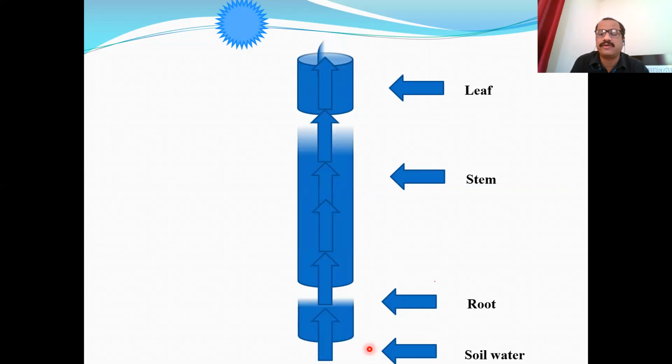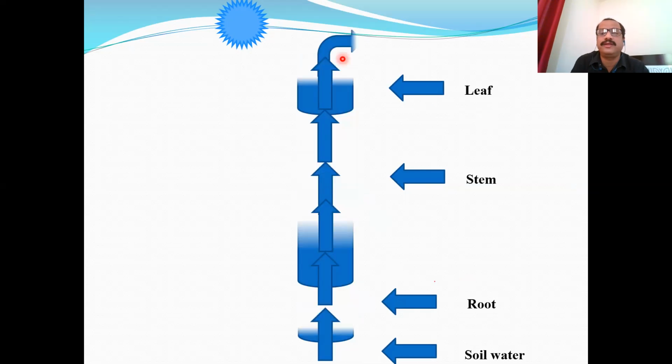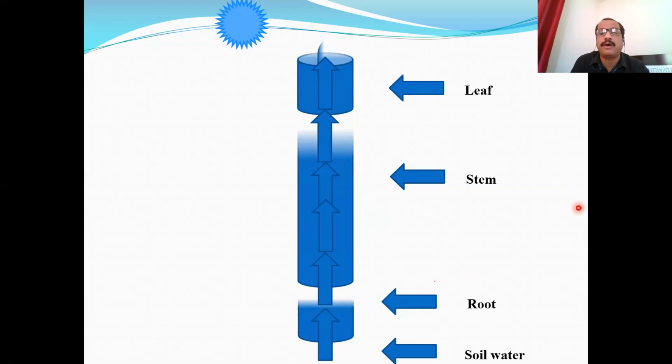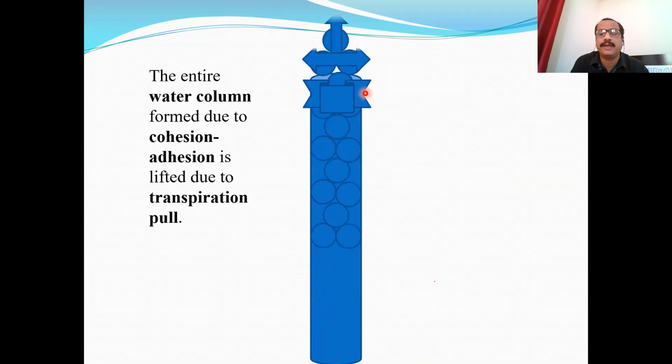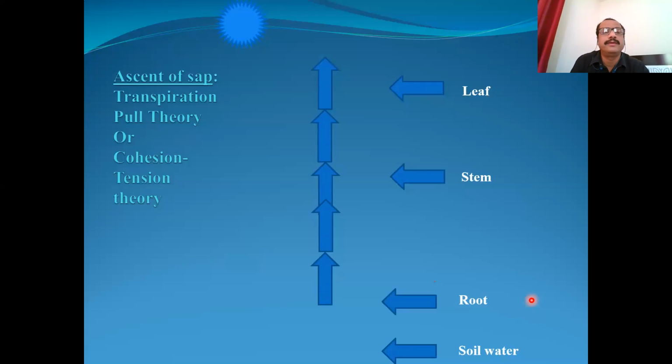For the sake of our convenience, for the understanding purpose, I have divided this into root, stem, and leaf xylem. Otherwise, there is a continuous column. There is a complete unbroken column here, like this entire column: leaf, stem, and root. Are you getting it? This is the transpiration pull theory or cohesion-tension theory. Due to tension here, and this tension has been measured by scientists, it is of the magnitude of 20 atmosphere.